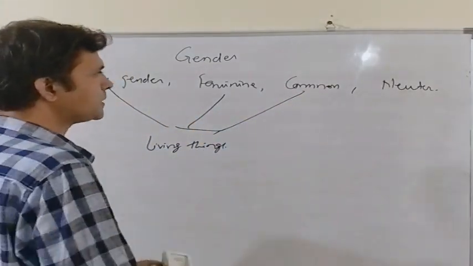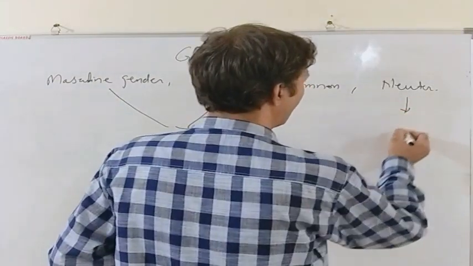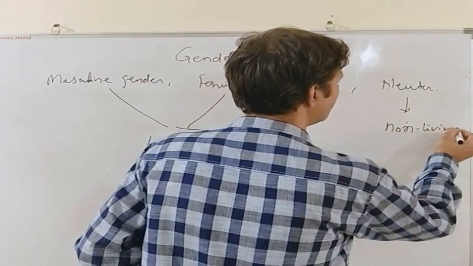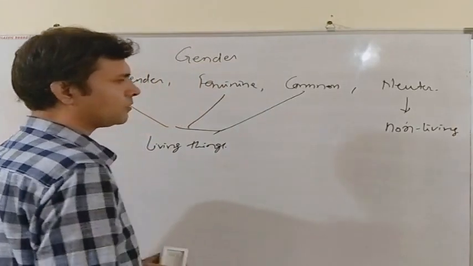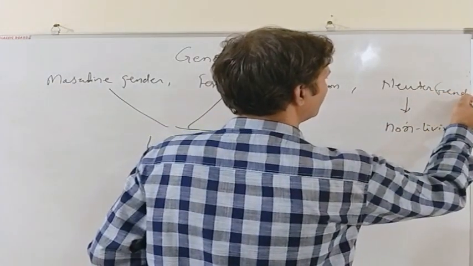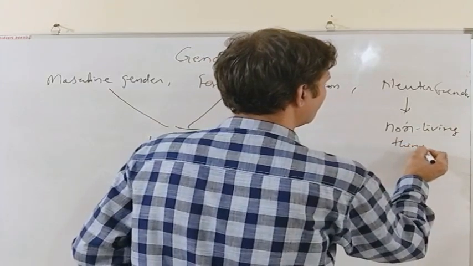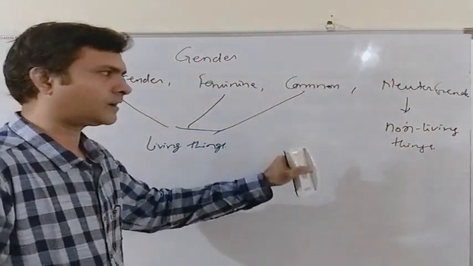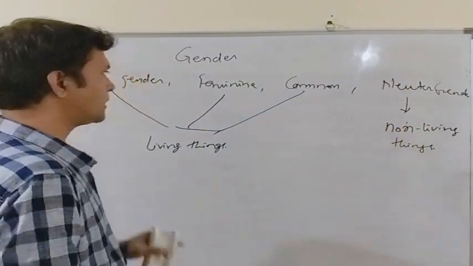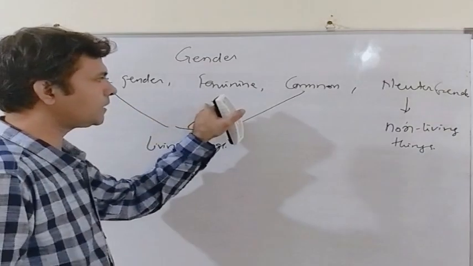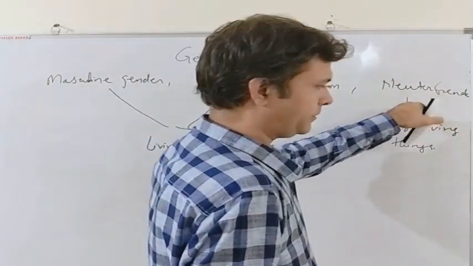However, neutral genders are those that are not living. A non-living thing is represented by neutral gender. All non-living things are represented by neutral gender. They do not have any sex. They are neither masculine gender nor feminine gender. They are neutral gender. So there are four genders in English grammar: masculine, feminine, common, and neutral gender.